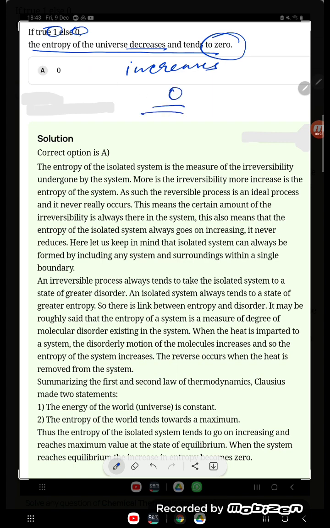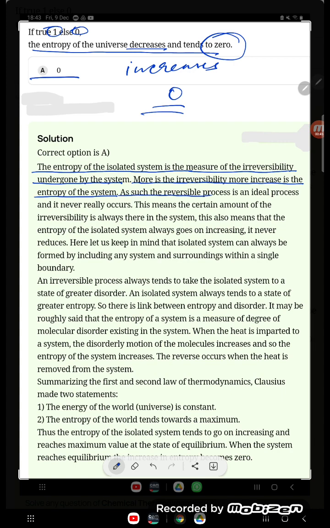Let us read, student, what the point is saying. Correctly, the option is A, 0. The entropy of an isolated system is the measure of the irreversibility undergone by the system. The more the irreversibility, the more the increase in the entropy of the system.